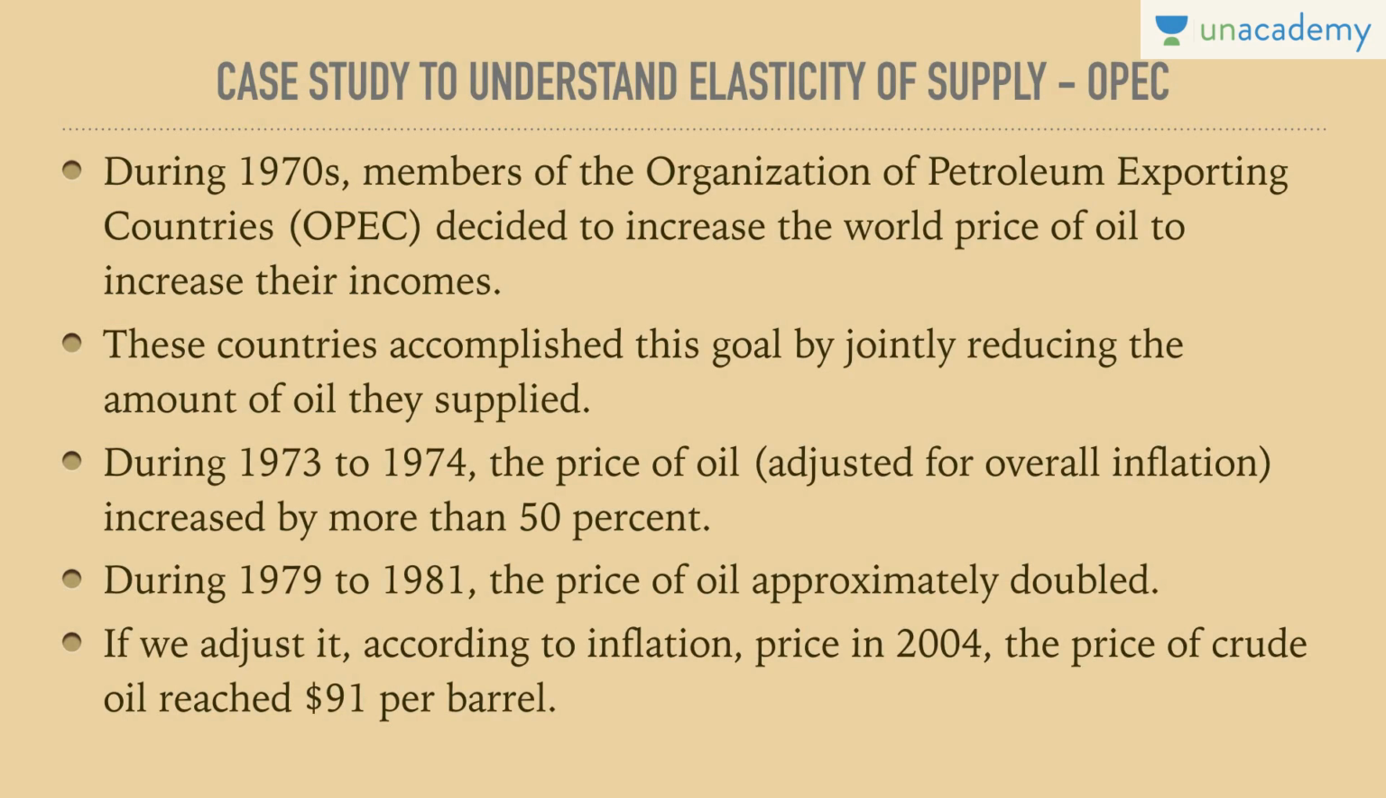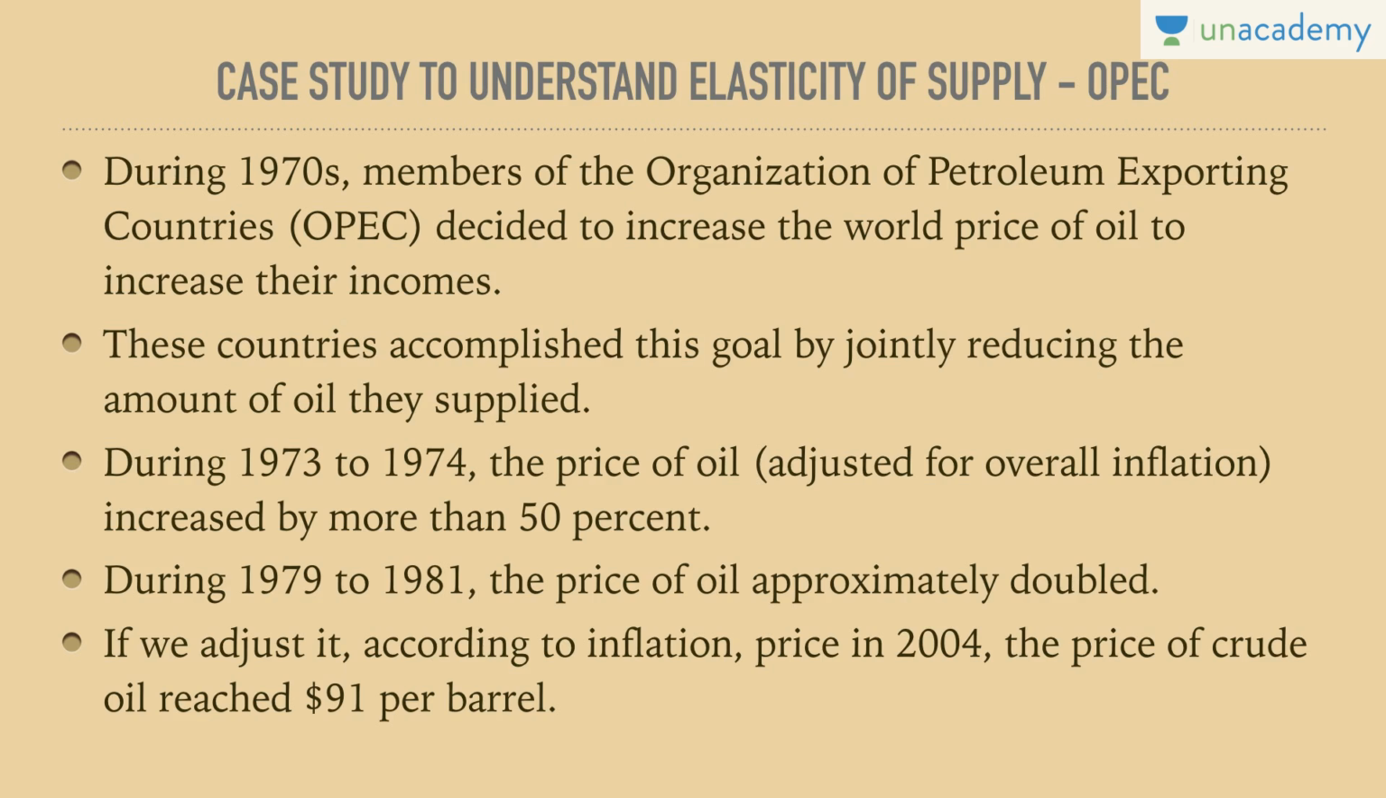During the 1970s, members of OPEC, the Organization of Petroleum Exporting Countries, decided to increase the world price of oil to increase their incomes. They decided to increase the price of oil because they were the only countries that had oil. These countries accomplished this goal by jointly reducing the amount of oil they supplied. First they reduced the oil they supplied during 73 to 74. The price of oil adjusted for inflation increased by more than 50%. If we adjust it for inflation of today, it increased by more than 50%.